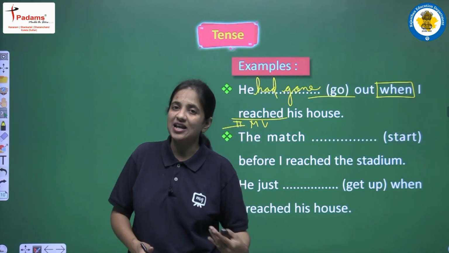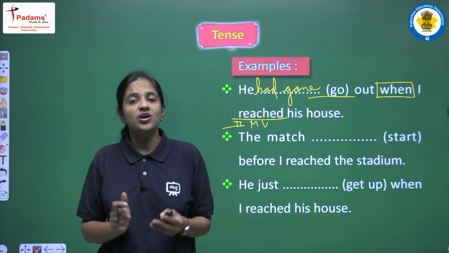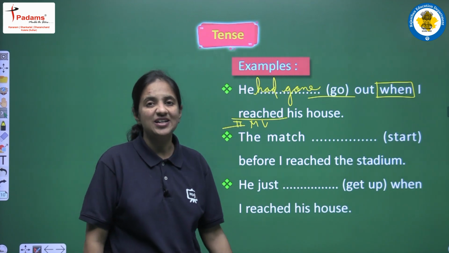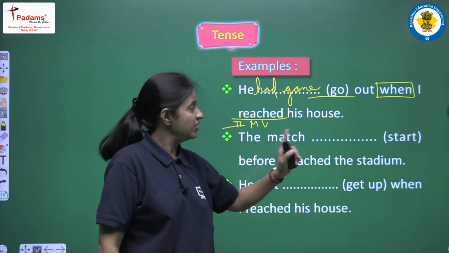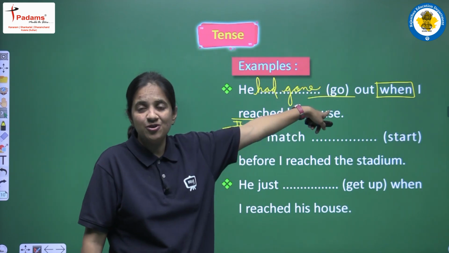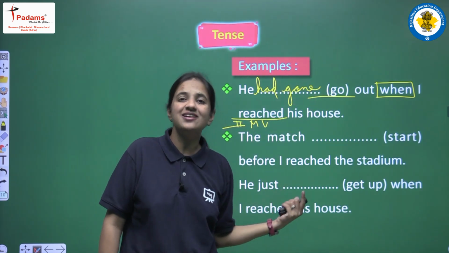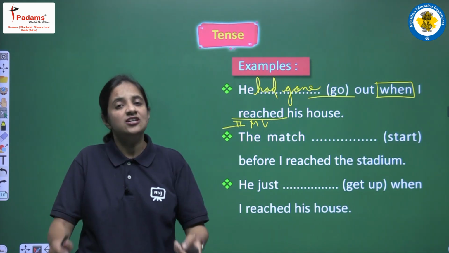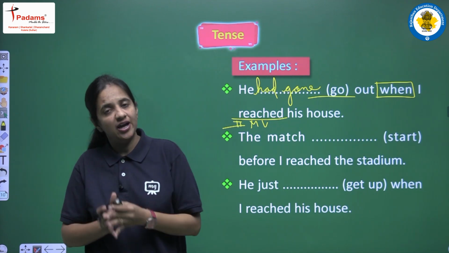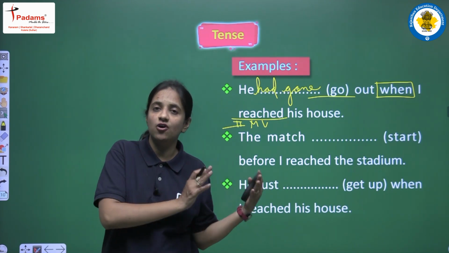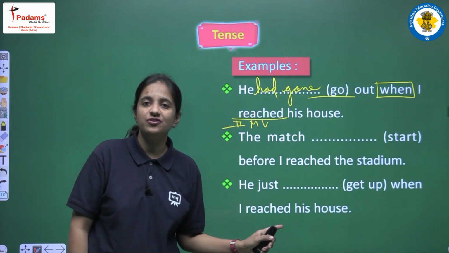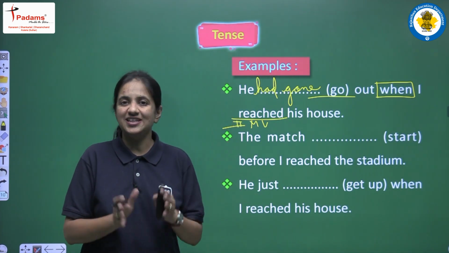So students, one more time I am repeating that you have to be aware of the different forms of the verb, because you know the rule that in past perfect tense we use had plus third form. But if you have no idea what the third form of go is, then how will you fill the blank? How will you complete the sentence? So yes, you have to be aware of all the rules, and at the same time you have to work on the different forms of the verb. This is how we fill the blanks and complete the sentences.